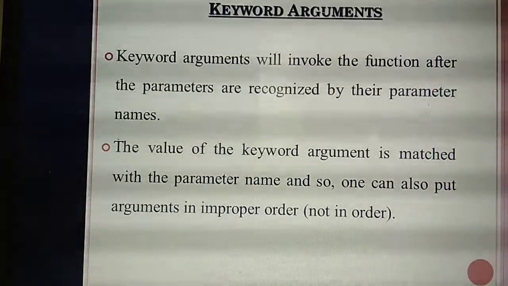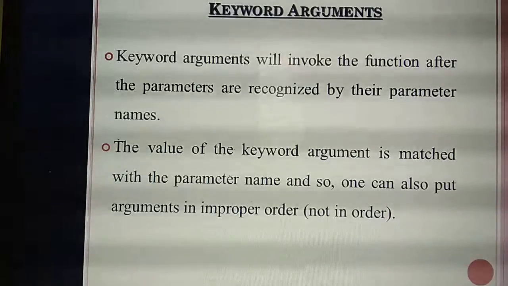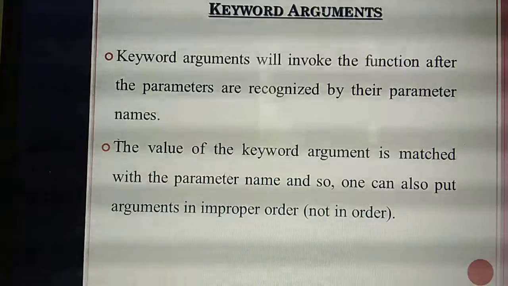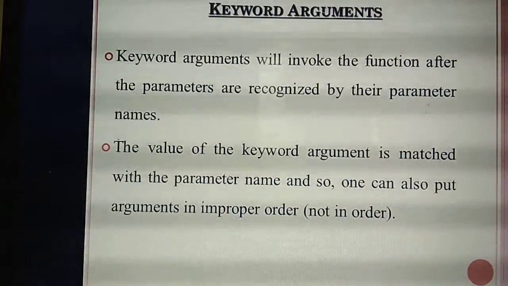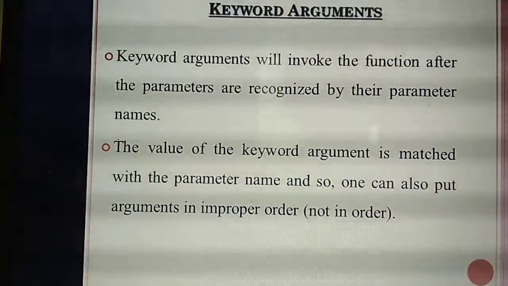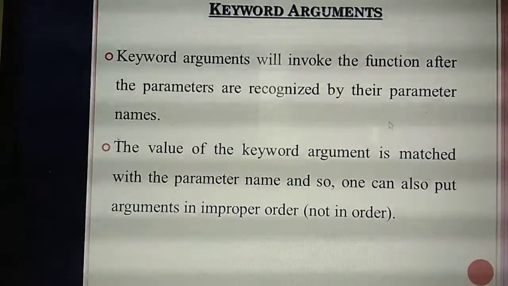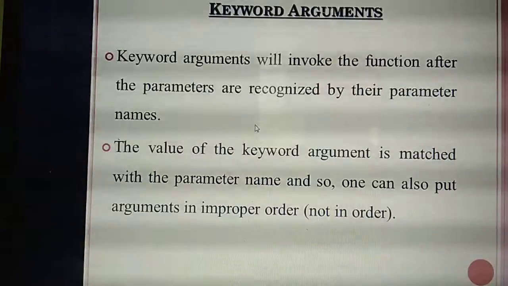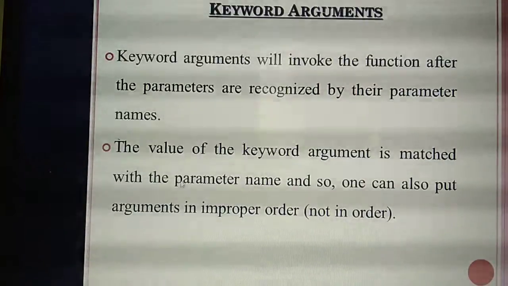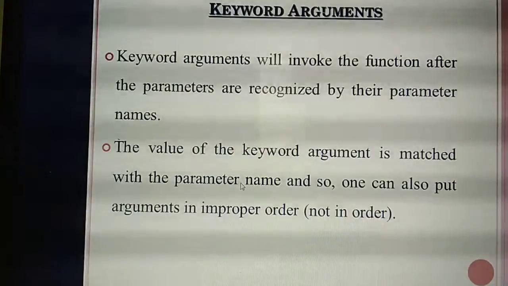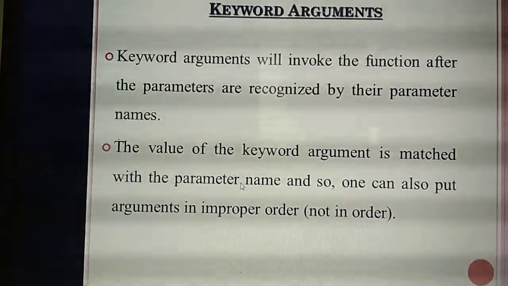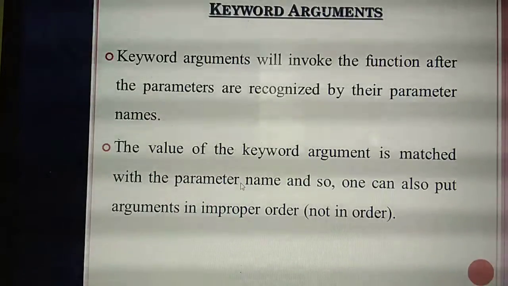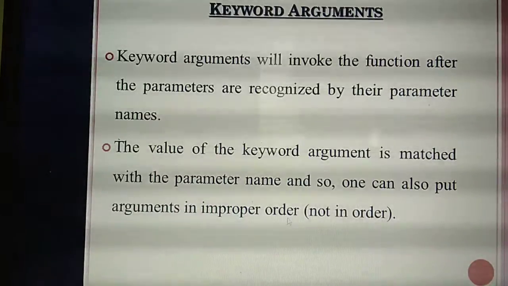Likewise, in keyword arguments, the function will identify the parameters by their parameter names. Okay, so that's the important thing. So how will the keyword arguments identify the function? By parameter names, name of the parameter. Okay, so here also the values you are passing to the parameter will be matched to the parameter name. Okay, and also one thing, here no need to arrange the arguments in order.